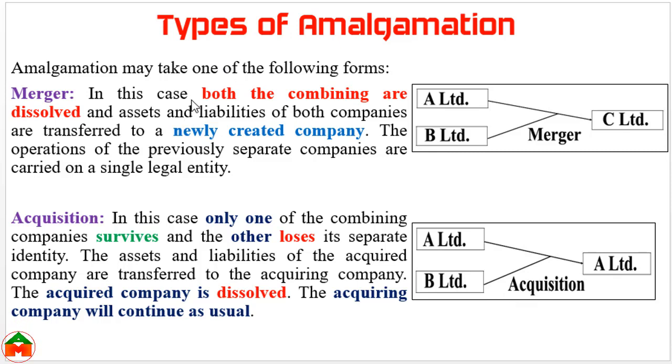Here we can see two types of amalgamation, merger and acquisition. Under merger, a new company is created and the old two companies will be dissolved or liquidated, and under the acquisition, one company will be liquidated and another company will continue. Here the B company will be acquired by the A Limited, that's why this is called acquisition.